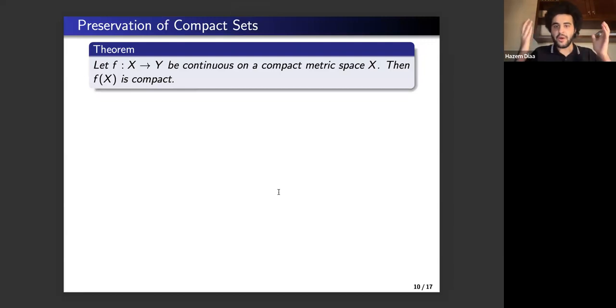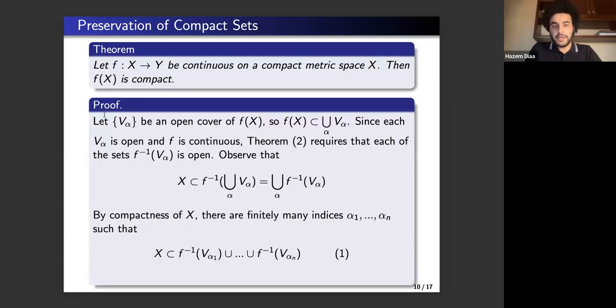Now, let's see how compactness behaves under continuous mappings. So let f be a mapping of X into Y, continuous on a compact X. Then the image of X under f must be compact. So the proof is to let the collection V sub alpha be an open cover of f of X. So f of X is of course a subset of the possibly infinite union of V sub alpha.